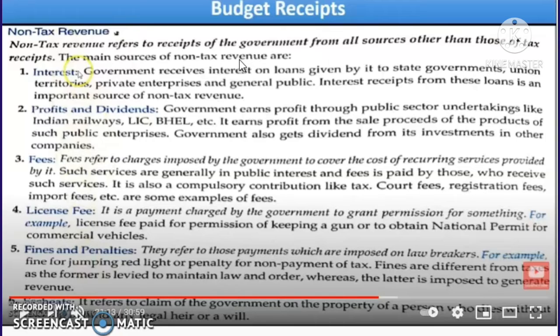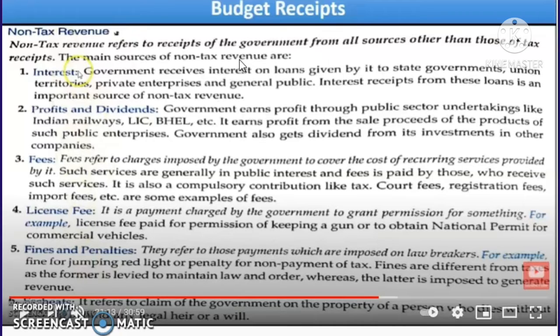Next, profit and dividends. So government earns profit through public sector undertakings like Indian Railways, LIC, BSNL, etc. So it earns profit from the sale proceeds of the products of such public enterprises.